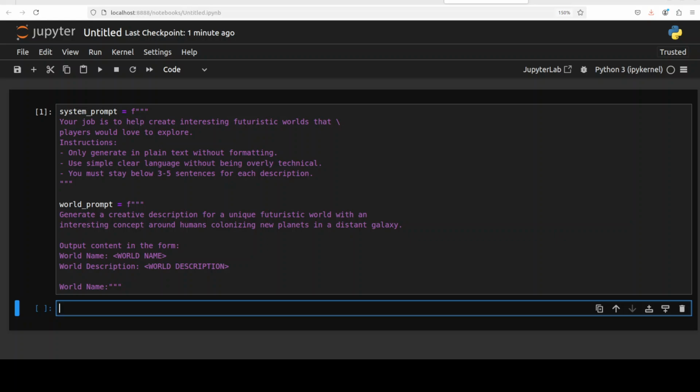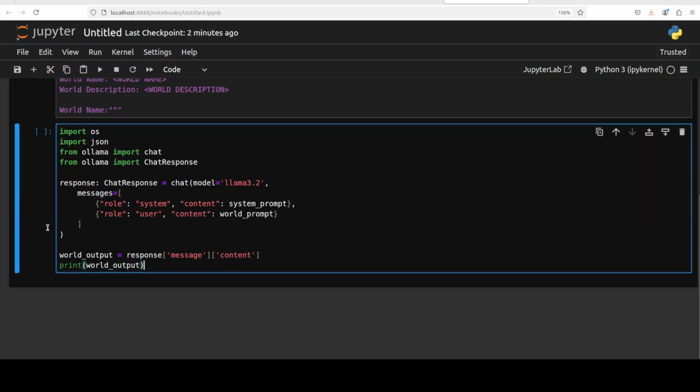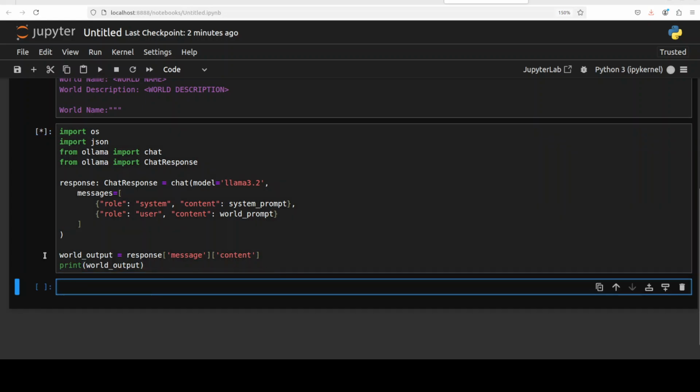Next up, let's specify our Ollama, and then we will create our world with Ollama. I already showed you that I am running Llama 3.2, so this is where I am importing these libraries. I am running this Llama 3.2 model, giving it the system prompt and world prompt, and asking it to create me a world. So let's wait, it is going to run and print out the world for you.